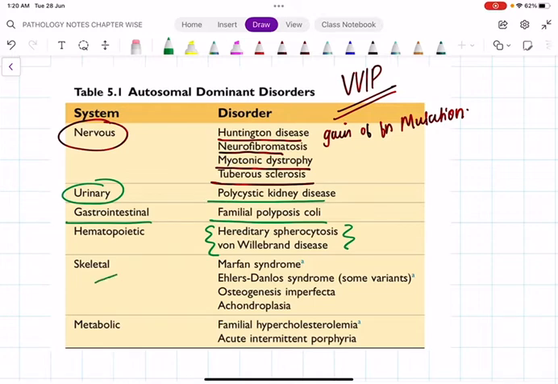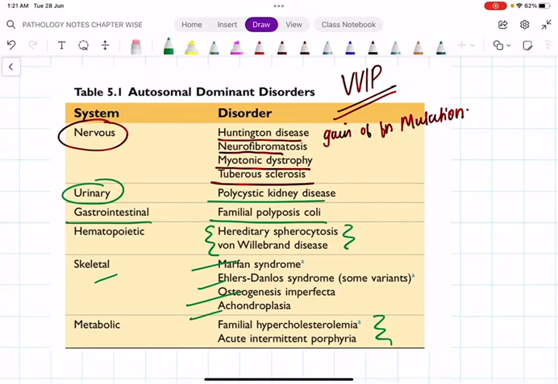In skeletal, we have Ehlers-Danlos, Marfan, osteogenesis imperfecta, also called brittle bone disease, and achondroplasia. All these conditions are autosomal dominant. And metabolic, only 2 important conditions. One is acute intermittent porphyria, another one is familial hypercholesterolemia due to LDL receptor mutation. So please go through these nervous, urinary, GI, hematopoietic, skeletal and metabolic conditions which are associated with the autosomal dominant pattern of inheritance. Remember 2 points: variable expressivity, incomplete penetrance.